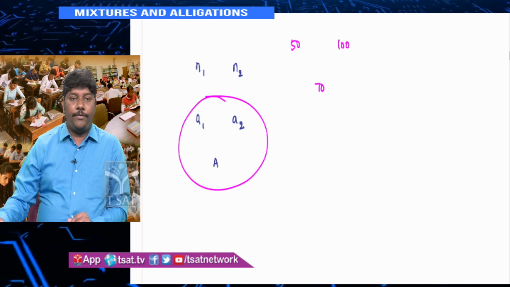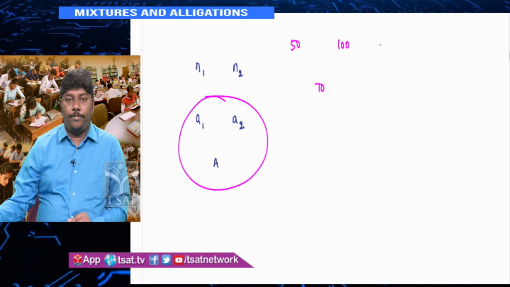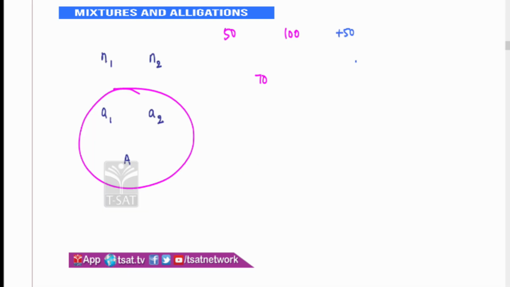Suppose I add 50 to every value, it becomes 100, 150, then 120. Has the ratio changed? This is 30, 20 only. So 3:2 only, the ratio 30:20 is 3:2 only. I am adding a value to every number, A1, A2, capital A, and it's not changed. You can add, you can subtract, you can divide and you can multiply. You can check. By adding, subtraction, multiplication, division, the ratio will never change. Ratio remains the same. But why am I telling you this?